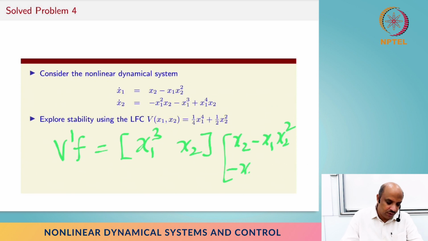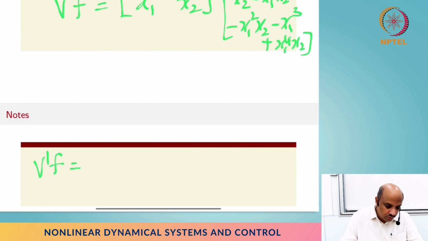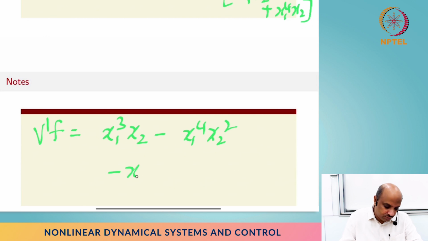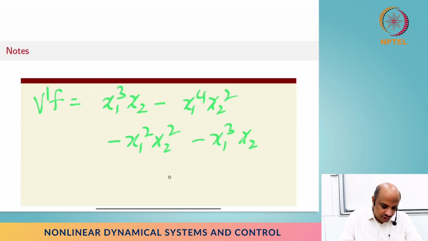And therefore v prime f is going to be simply x1 cube x2 minus x1 power 4 x2 square minus x1 square x2 square minus x1 cube x2 plus x1 power 4 x2 square, right?